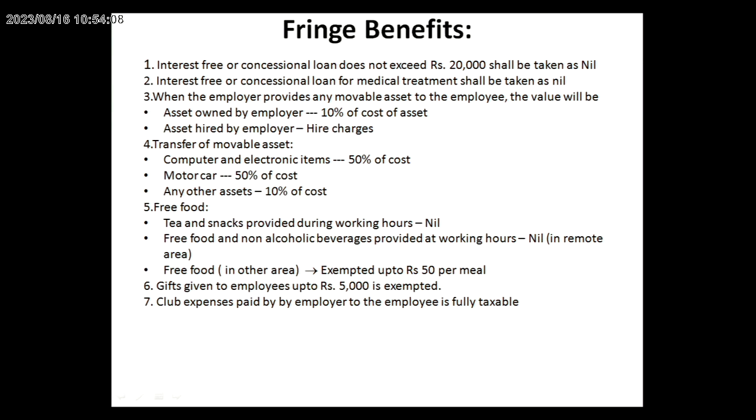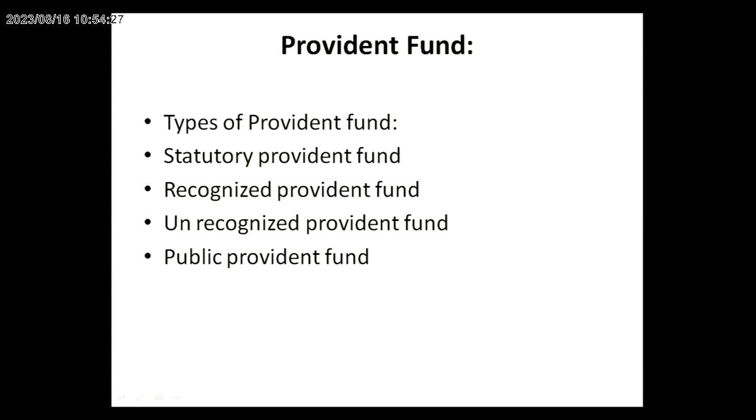So now let us see fringe benefits. Fringe benefits are benefits and allowances attached by the employer to the employee in the working place. That is called fringe benefits. Now let us see the provident fund. Provident fund means it's a saving.